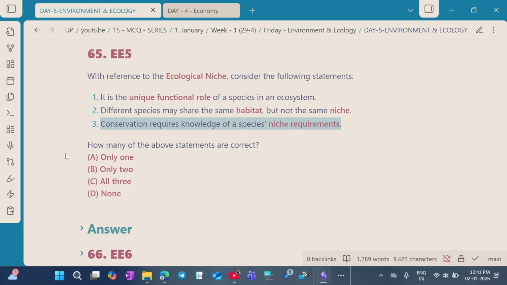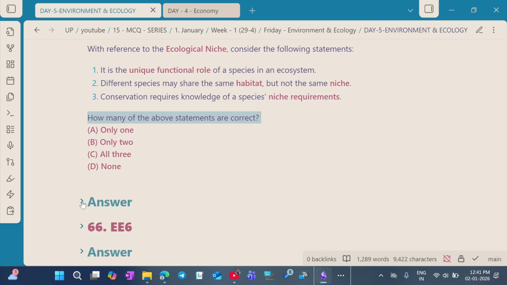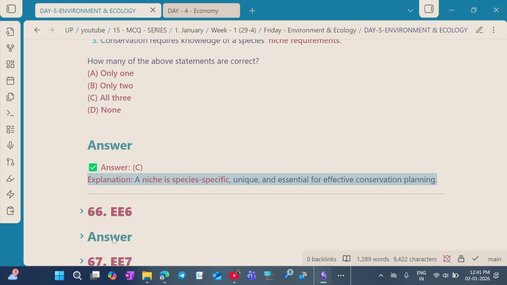Conservation requires the knowledge of a species' niche requirements. So how many of the above statements are correct? The answer for this question is option C. All three statements are correct. A niche is species-specific, unique and essential for effective conservation planning.